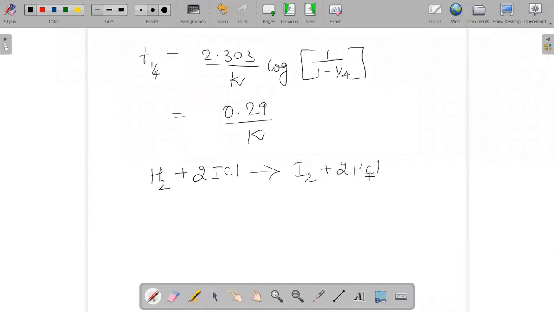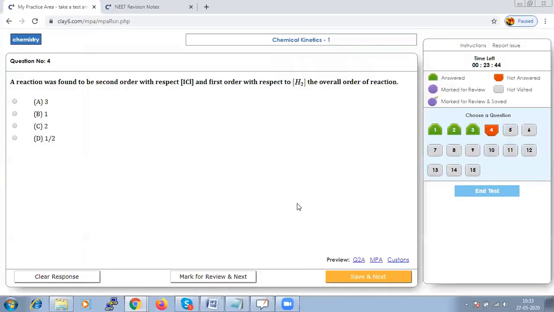So when we write the rate R, it becomes K into ICl, and do focus in the question, they have given it as second, and H2, there is no value here, so it remains as power 1. If you sum up the order, that is order of a reaction is your power.